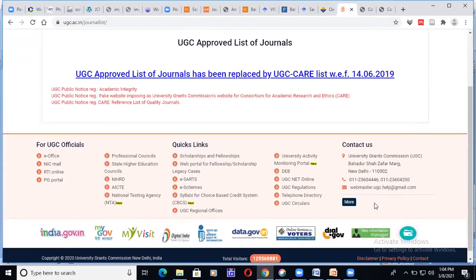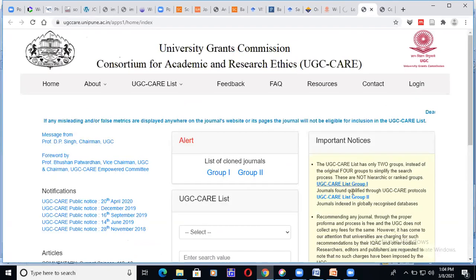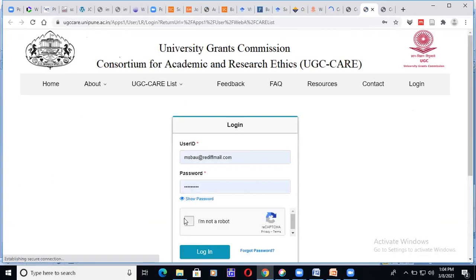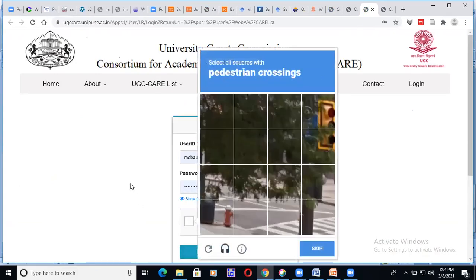Now listen. What we are going to do is find out what the list 1 journals, Group 1 journals, and Group 2 journals are. Here, UGC CARE list Group 1 journals. If I click on Group 1 journals, it will show like this. You have to create one login ID and password.